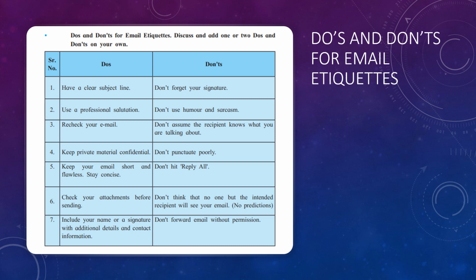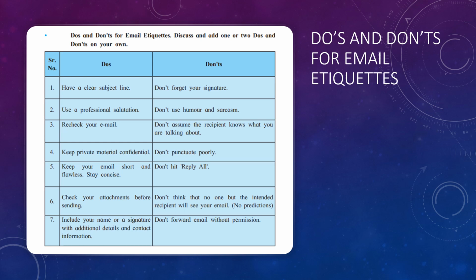Keep private material confidential. Keep your email short and flawless. Stay concise. So that means there is no room for mistakes and you need to be as concise, as brief as possible. Right to the point without talking of worthless things.